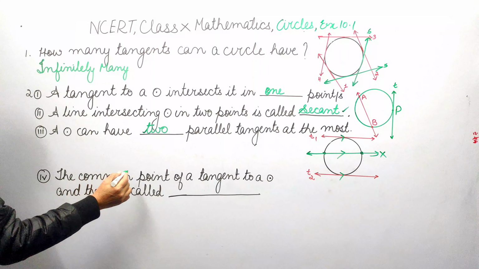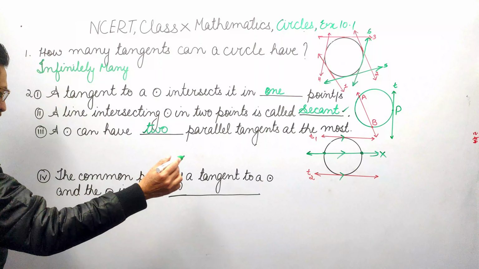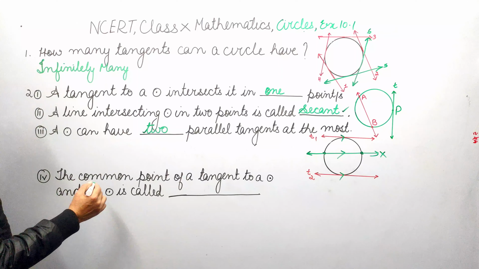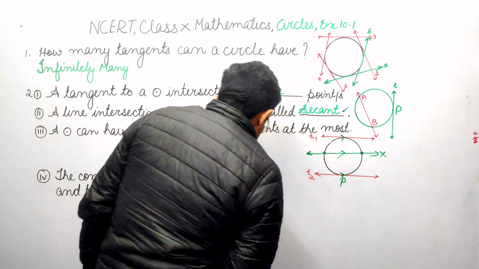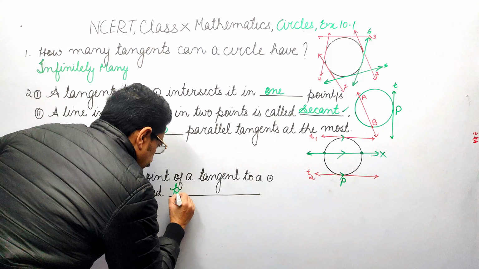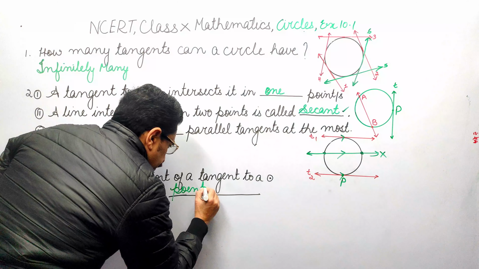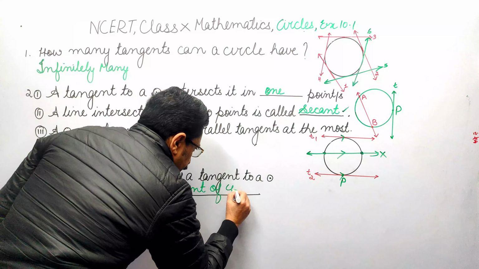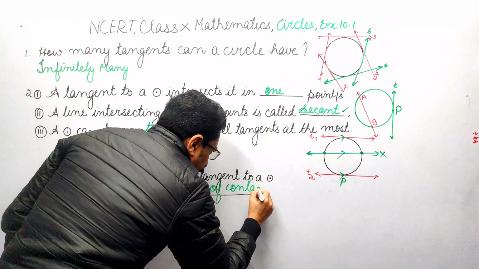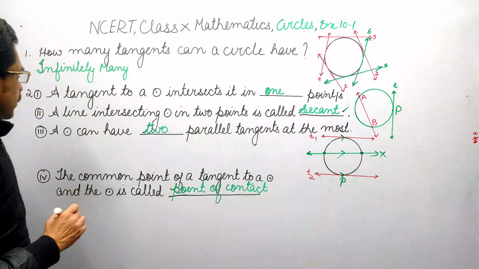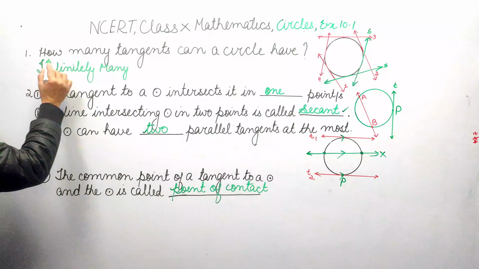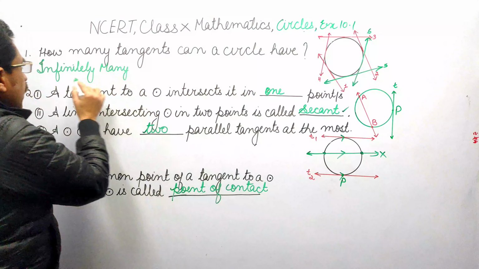The common point of a tangent to a circle and the circle is called point of contact. Now what we have done in this exercise up to now: how many tangents can a circle have?